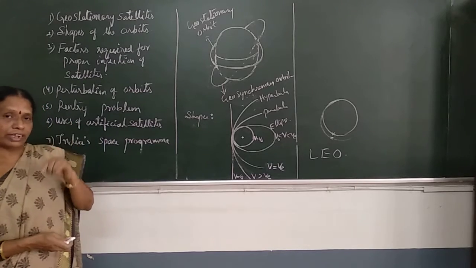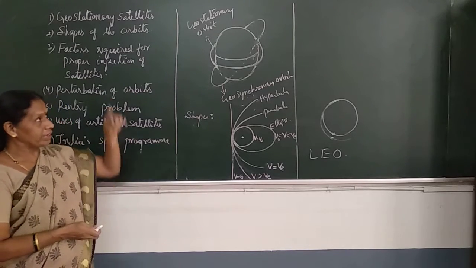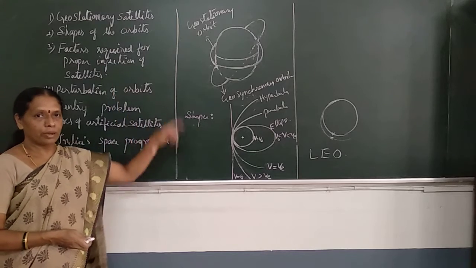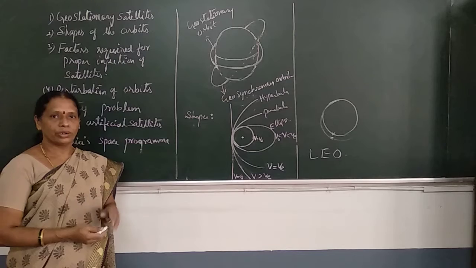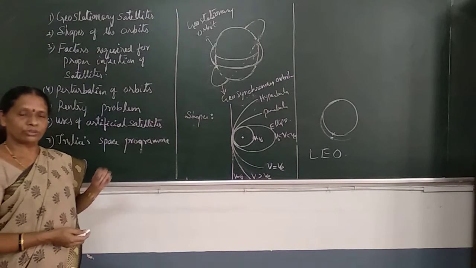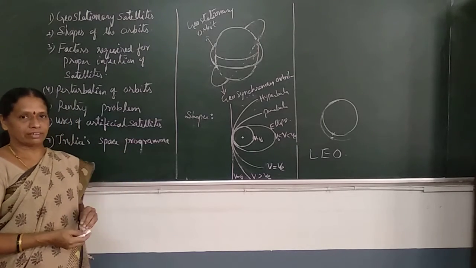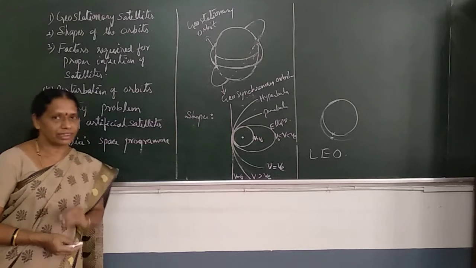And there are also satellites called polar satellites. Polar satellites revolve around the Earth from pole to pole in the polar orbit. They are also very close to Earth's surface. Polar satellites are usually used as remote sensing satellites.